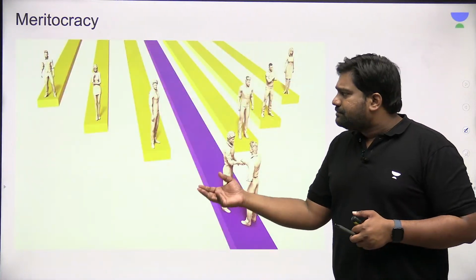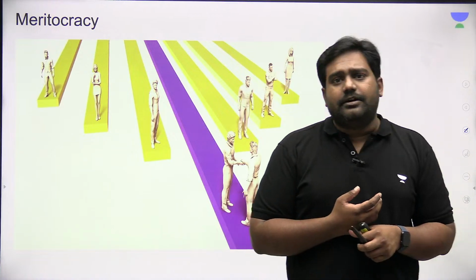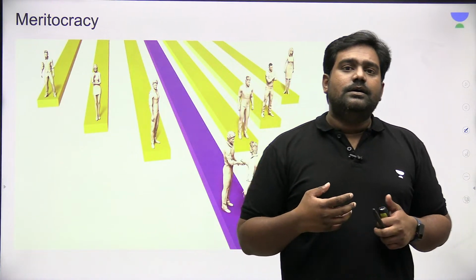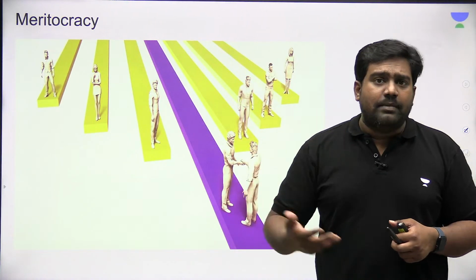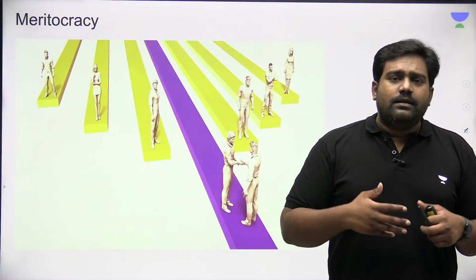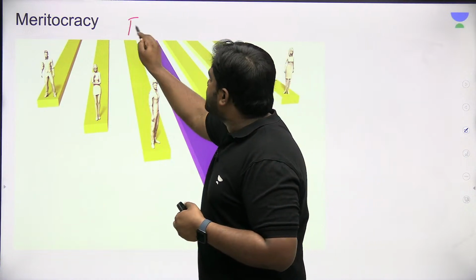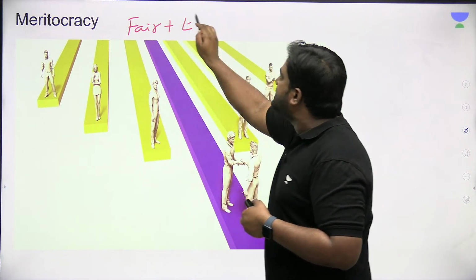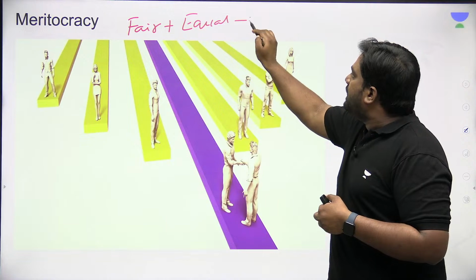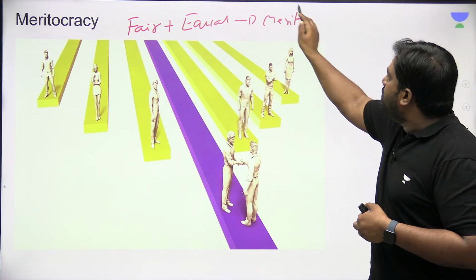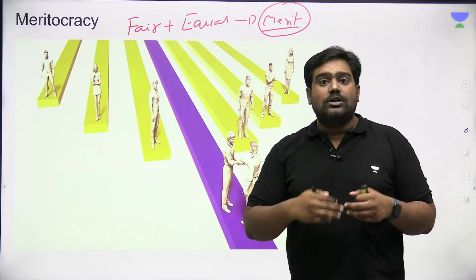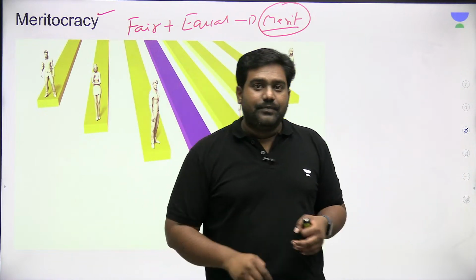We all know that the current system that we have created, be it the education system, the labor market, the employment sector, we have built this upon a so-called fair and equal system, which we refer to as a merit-based system, or the concept of meritocracy.